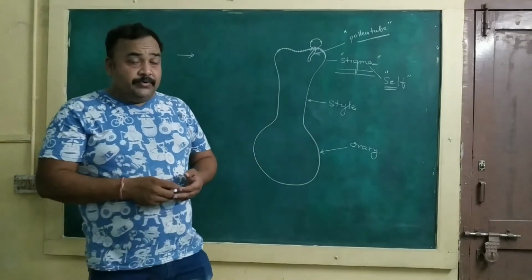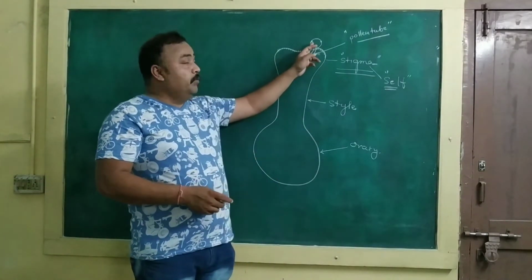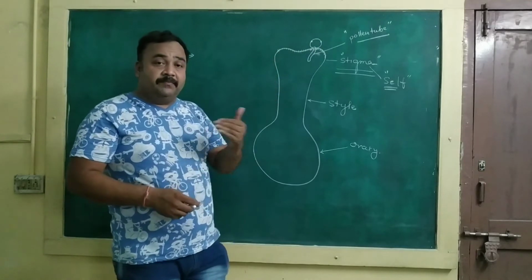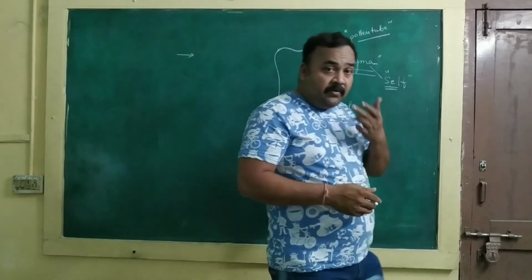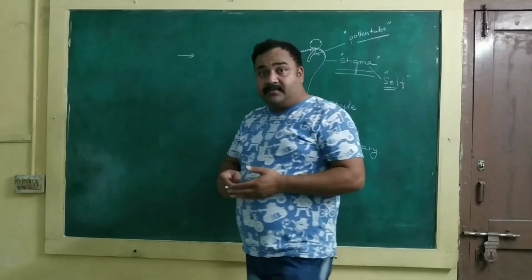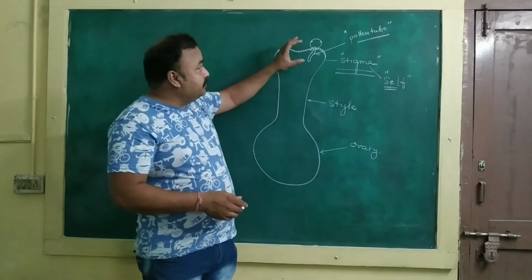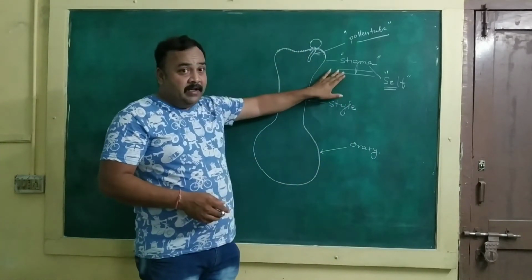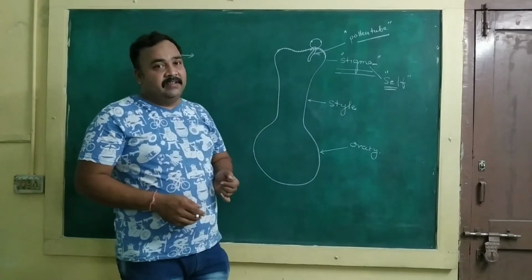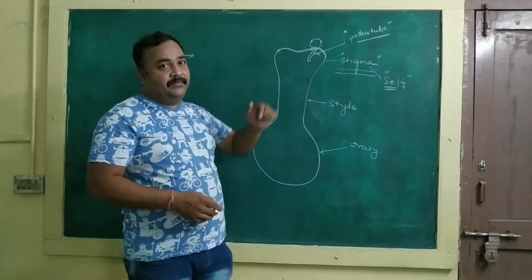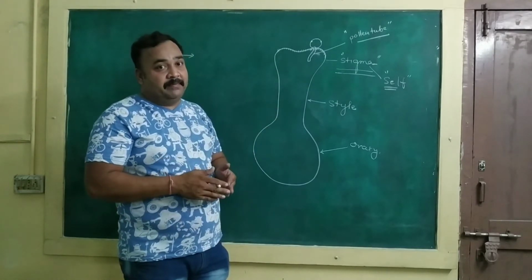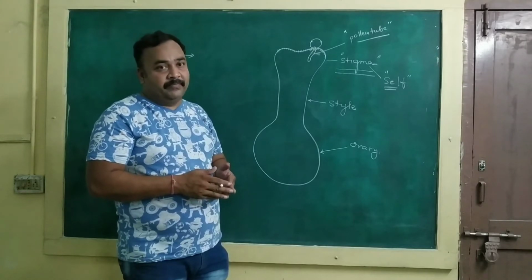As I have discussed earlier, when the pollen is released, either it may be at the bi-celled or tri-celled stage, it is the responsibility of the stigma to recognize the compatible or self, or incompatible, that means non-self pollen.